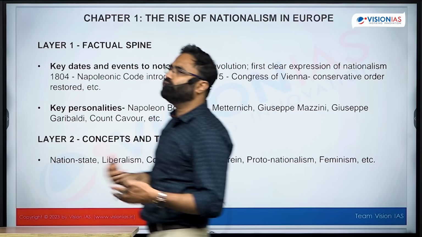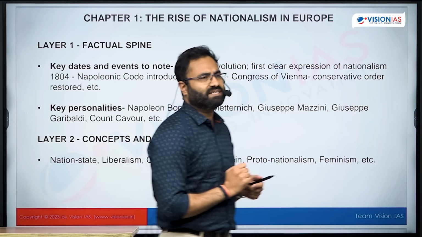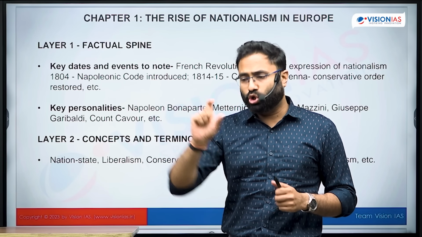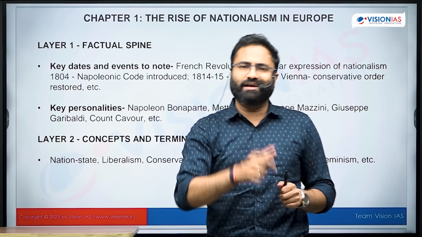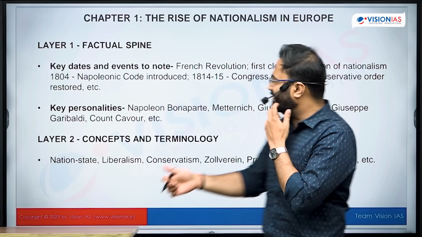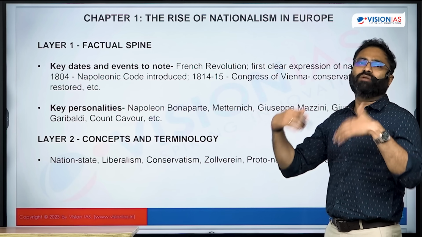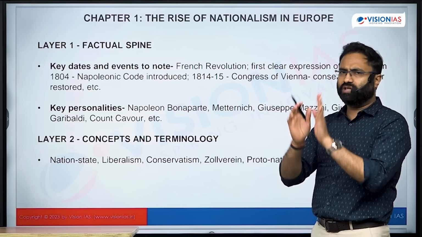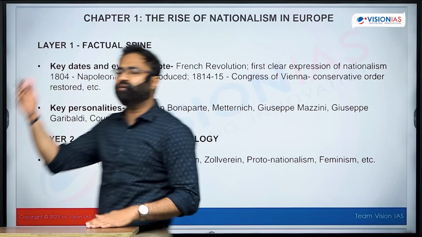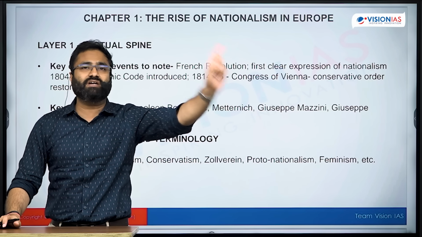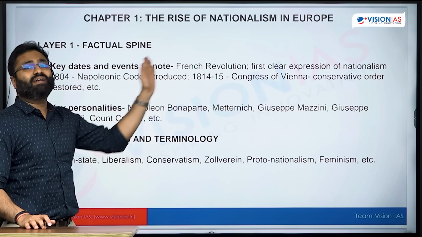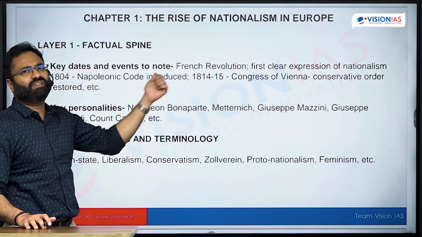So when you are going to decode and take the key dates and events, like in the last class we have talked about, you should not just try to mug up the details. Here what you should do is go a step further, and have an idea regarding why this thing is happening and how this thing eventually affected the later course of events. Jaise, there is the French Revolution, so there must be certain causes behind the French Revolution. You will eventually read in the chapter regarding the French Revolution. Apart from that, what were the significant events? Because the French Revolution later impacted other national movements, including the freedom movement in India. So that's the why and how wala aspect from the specific thing provided in the book.